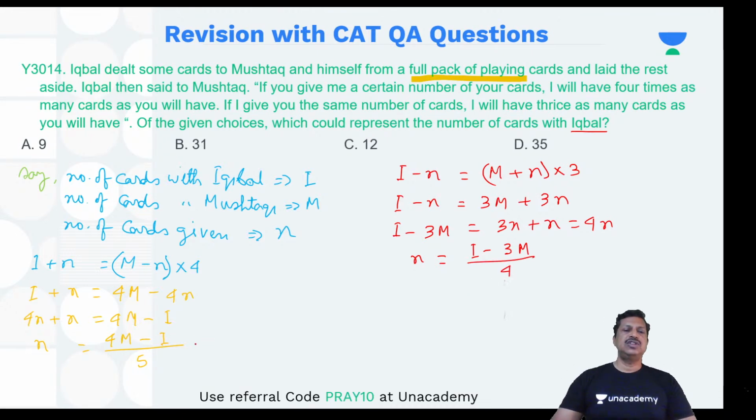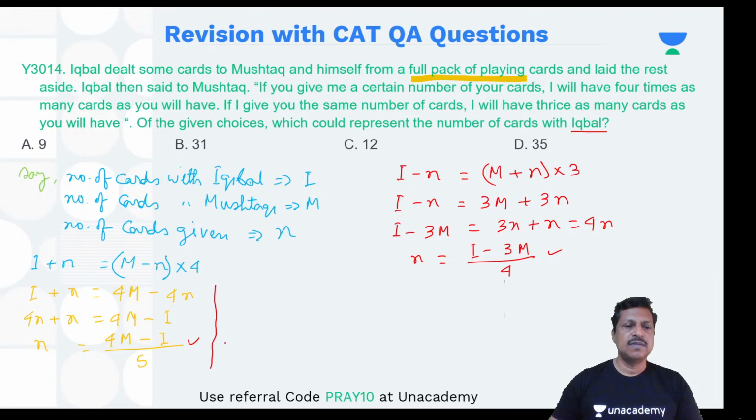Okay. So these two, just equate these two. If I can equate these two, my job is done. I need to have a relationship of I and m. So let's do that. So I'll get n is nothing but (I minus 3m) divided by 4 is nothing but (4m minus I) divided by 5.